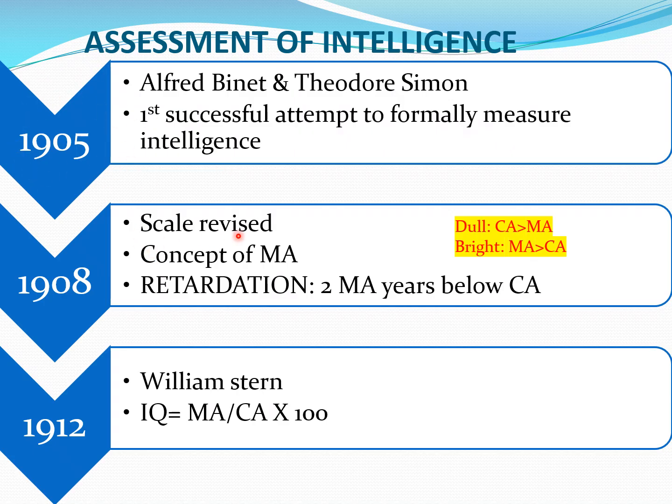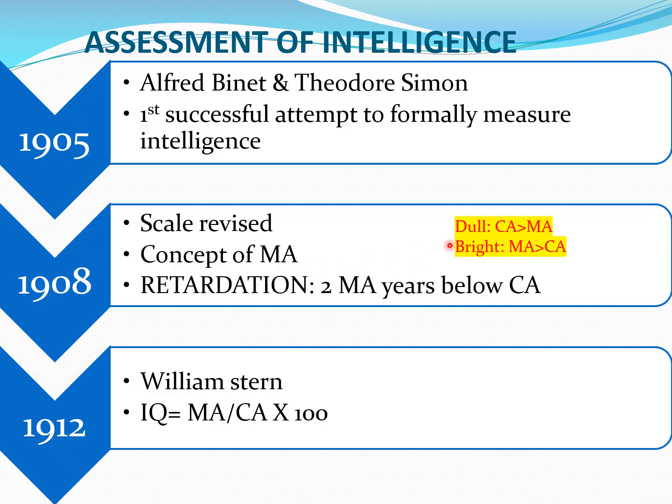He revised his own scale in 1908 and has given the concept of MA, that is mental age. Mental age simply means the age of your mind. That is, at what particular age your mental processes are working. He has given the concept of retardation also. According to him, retardation will be considered if it is 2 mental age years below the chronological age. Chronological age is your biological age.